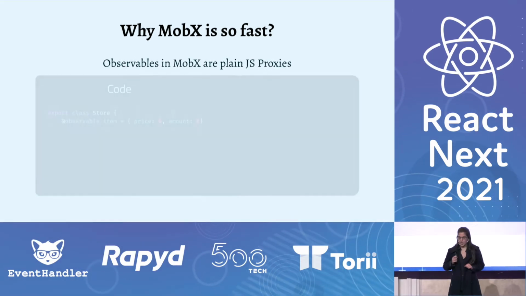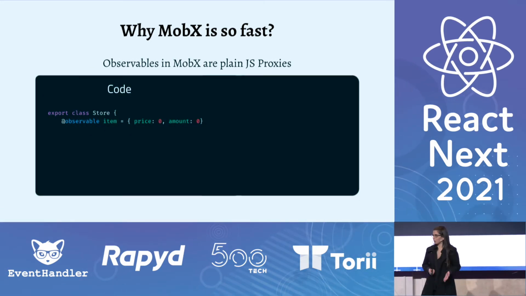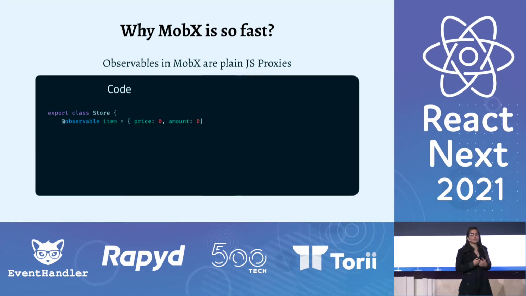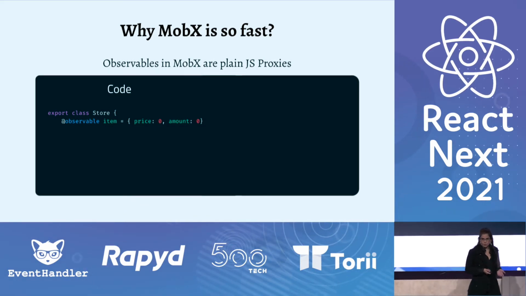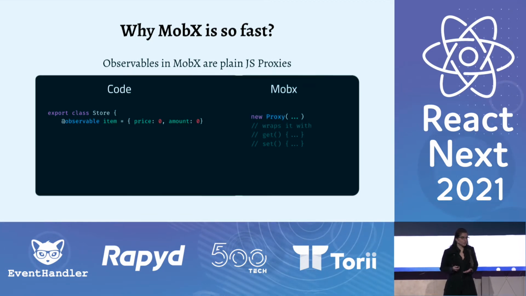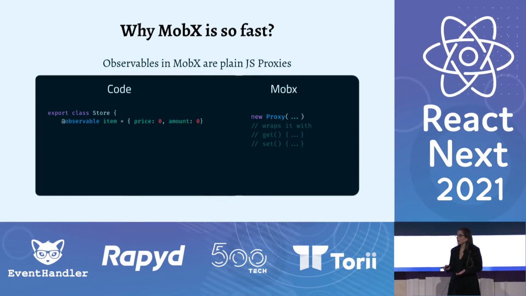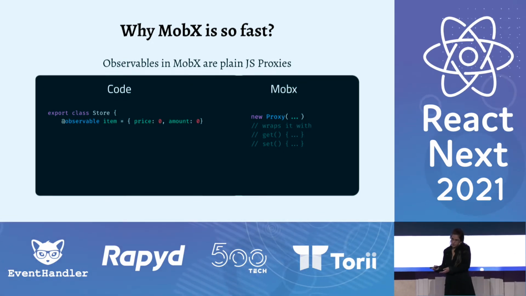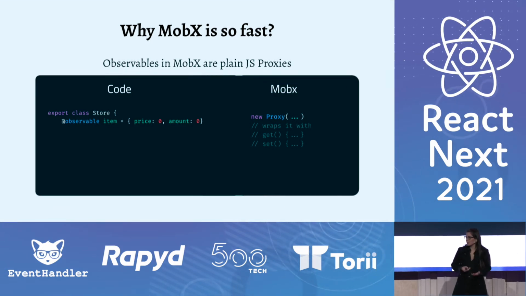Let me explain. Here you see an example of item, which is an object with price and amount. But item is also an observable that I have created using MobX. Now, under the hood, when we create observables in MobX, it creates a new JavaScript proxy, which means it wraps the object with a getter and a setter function. This way, MobX can know when we access the observable, i.e., we call its getter function, and when we change the observable, we call its setter function.